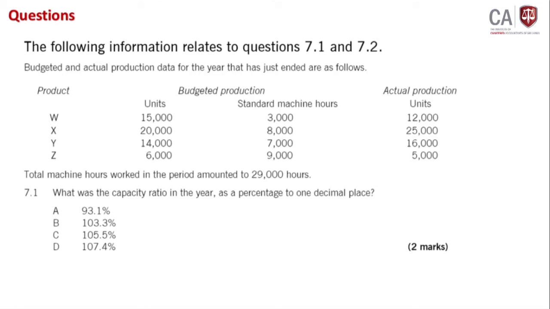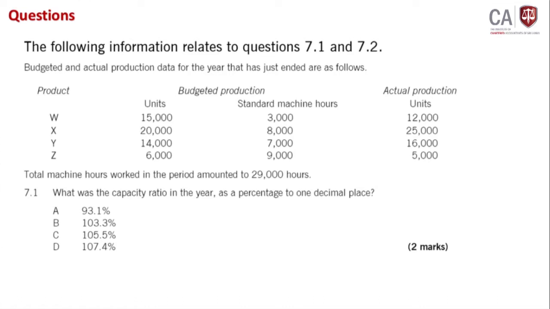Total machine hours worked in the production in the period amounted to 29,000 hours. Actual hours worked amounted to 29,000 hours, right? Question number 1: what was the capacity ratio in this year? We have not discussed it but it can be tested, therefore this is important, right? What was the capacity ratio for this year as a percentage to decimal places? Decimal places you can calculate, right?